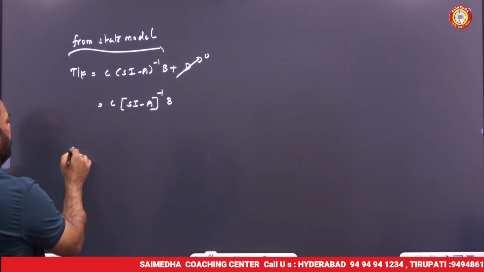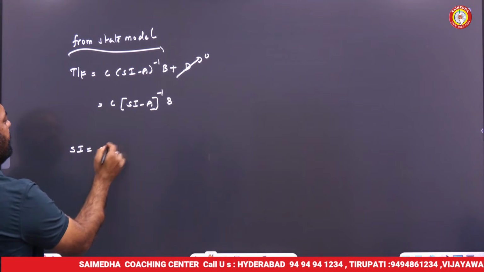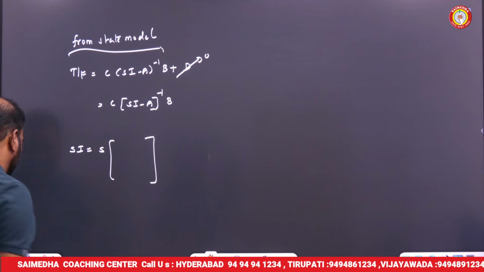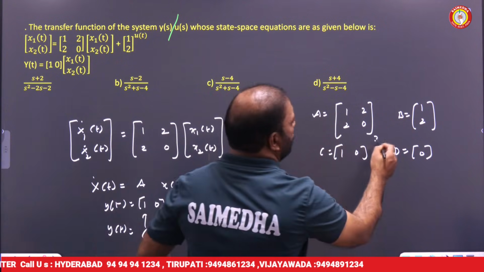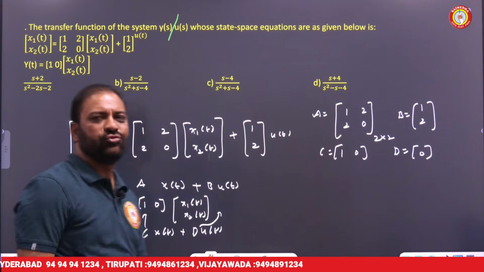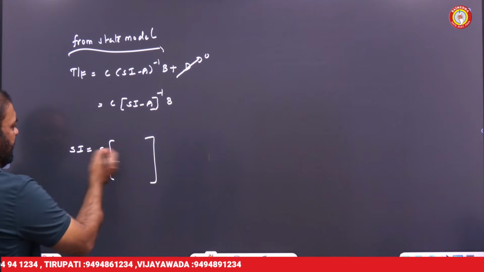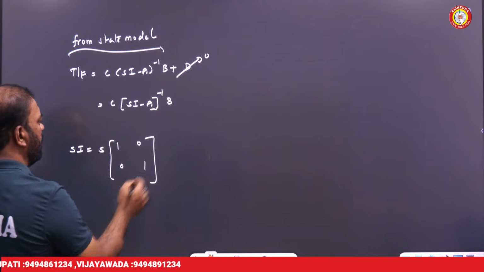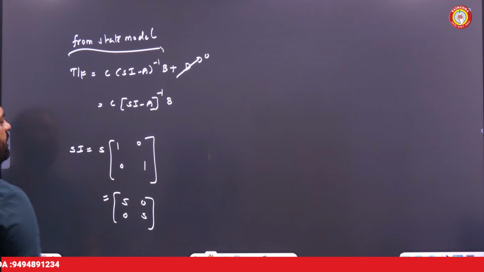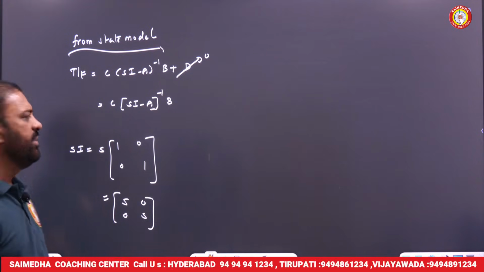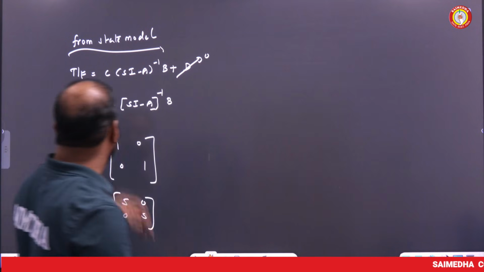First of all, let me find sI. Since the given matrix A is of order 2 by 2, I am going to consider a unit matrix of 2 by 2. So s into I is s times [1, 0; 0, 1], which gives [s, 0; 0, s]. s is multiplied to each element of the matrix.